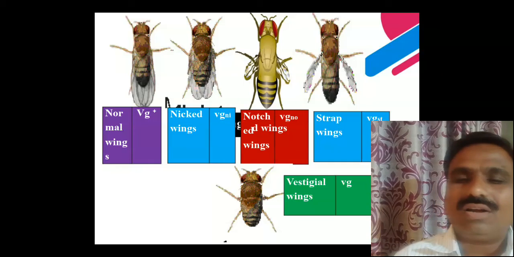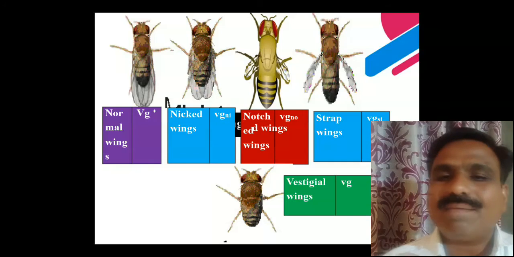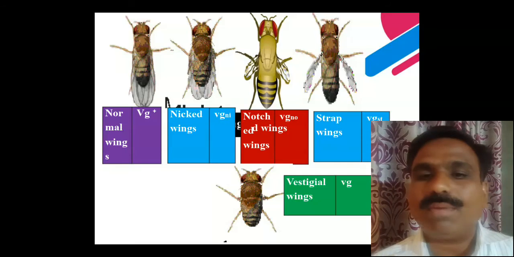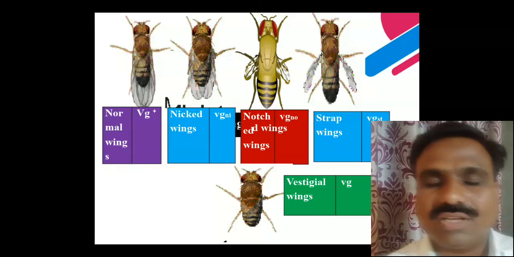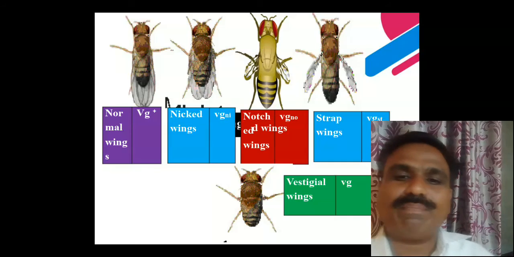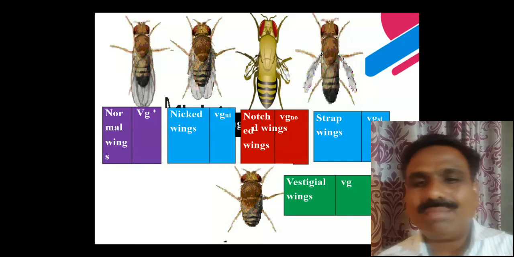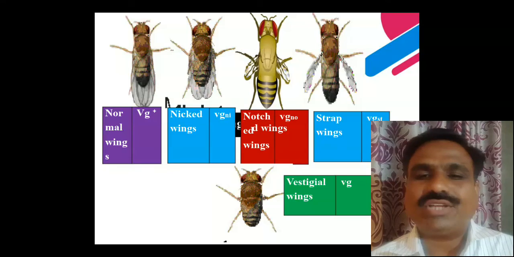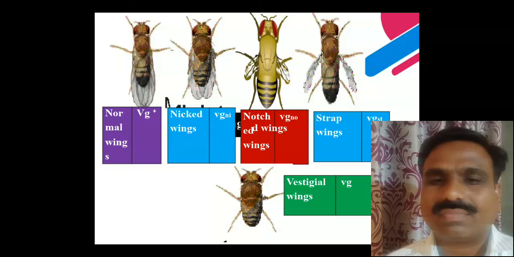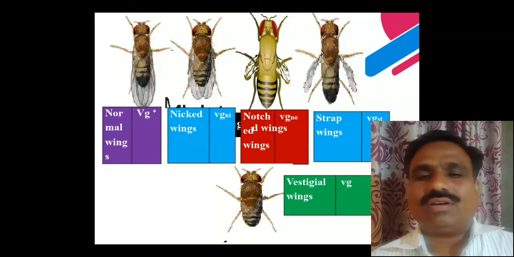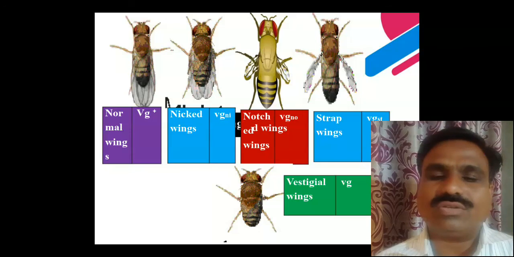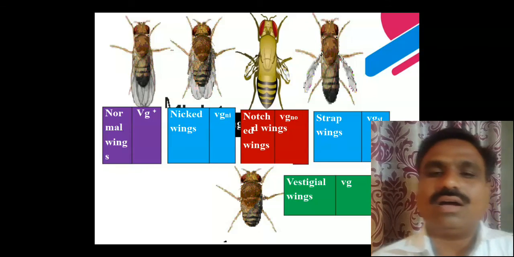There is another example you have to discuss. The ABO blood group is a good example of multiple alleles. In a board examination, a question may be asked: what are multiple alleles? Explain with a suitable example. You have to take the Drosophila example.